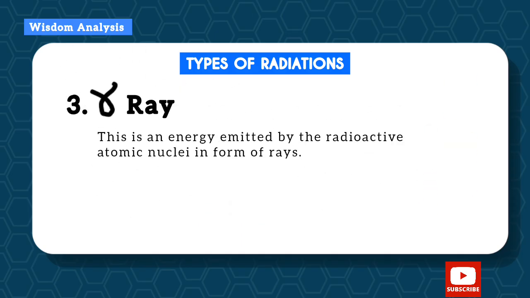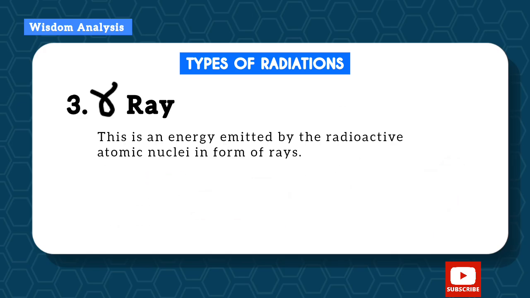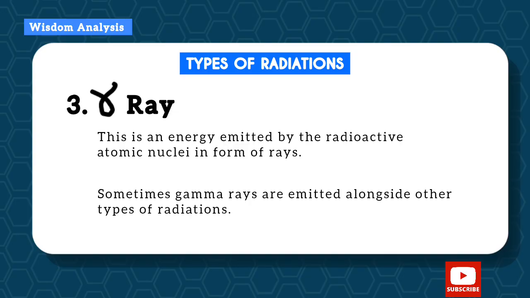Let's go to the gamma ray. This is an energy emitted by the radioactive atomic nuclei in form of rays. So let's say this radioactive atom has excess energy, so it will become stable by releasing that energy in form of gamma ray, and then what we have left is the stable atom. This is how gamma ray occurs. And also sometimes gamma ray is emitted alongside other types of radiation. That is, when an atom emits alpha particle, excess gamma ray can also be emitted alongside with it.